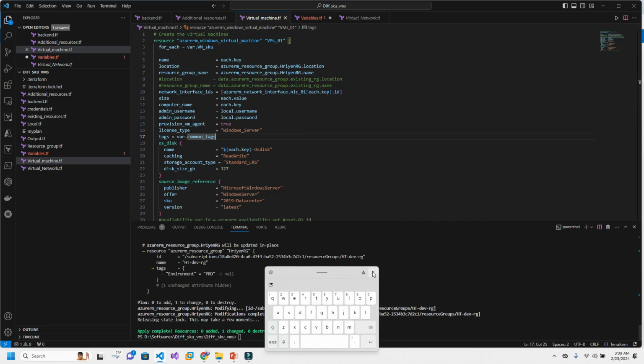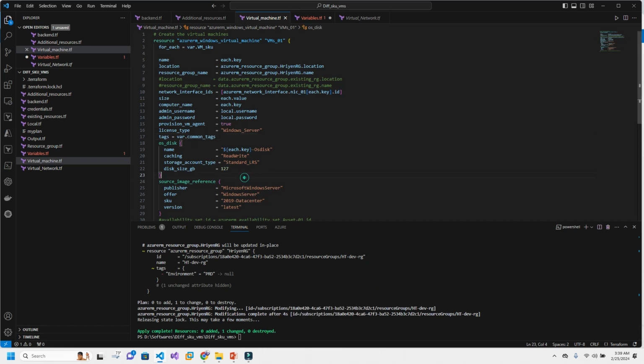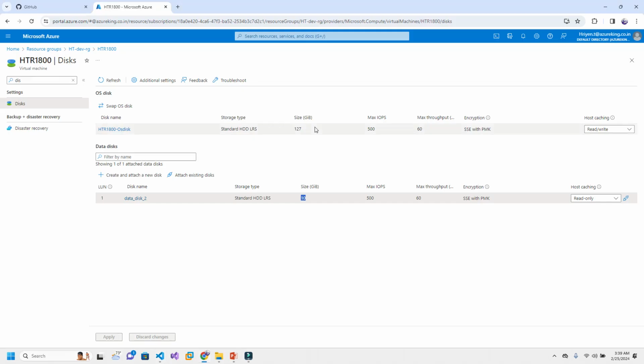First define what your requirement is, what kind of project it is about. Based on that, you write a variable file and reference the variable file in your actual code. In our case, in my VM or whatever network, everything, I have referred to the variable file. Okay, that's how it works.